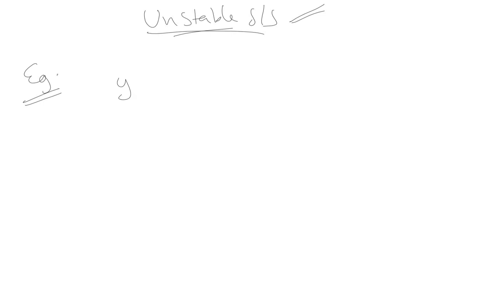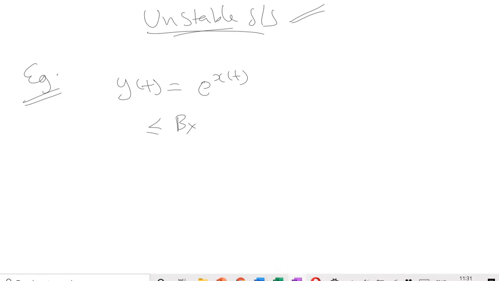Let's say y(t) is equal to e raised to power x(t). This is the system equation given to us. y(t) is the output, x(t) is the input. Now let us analyze it. We know that the bounded input b of x should be less than infinity for all values of time t.